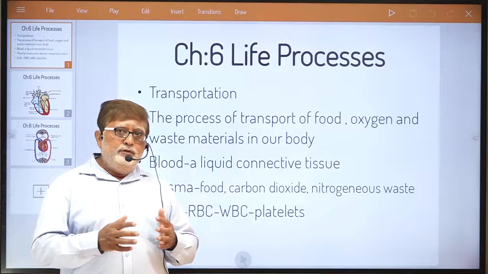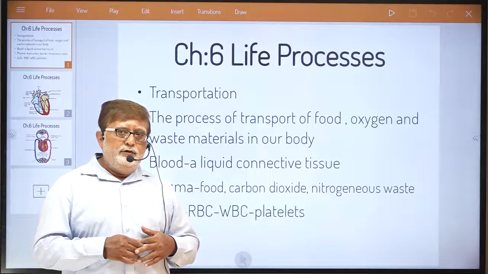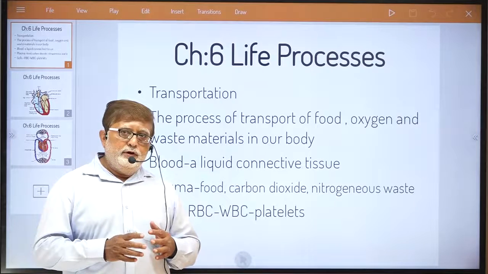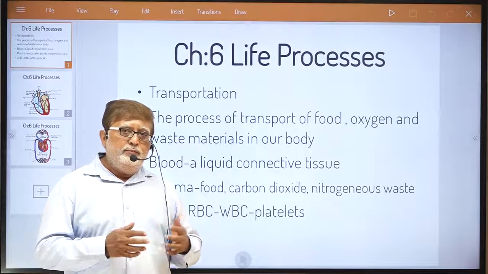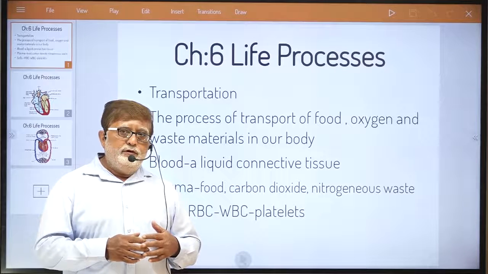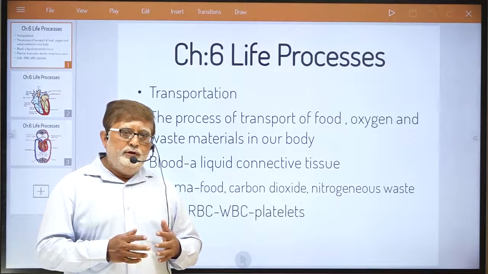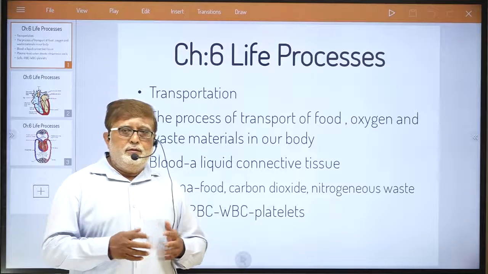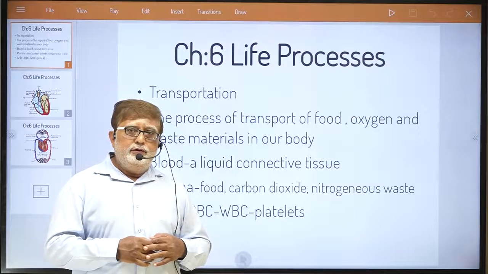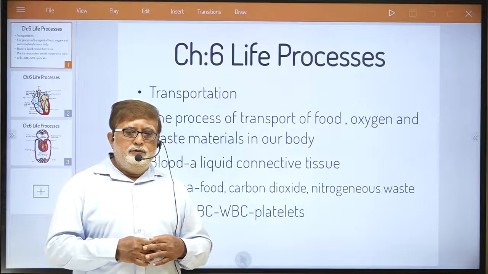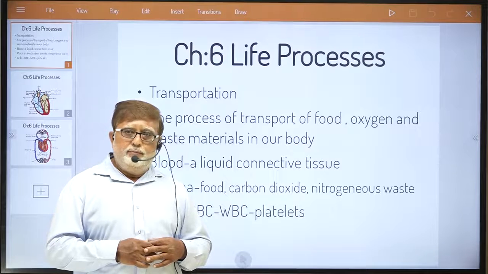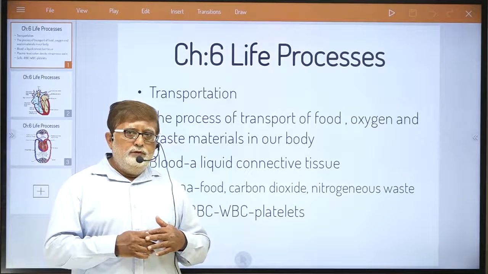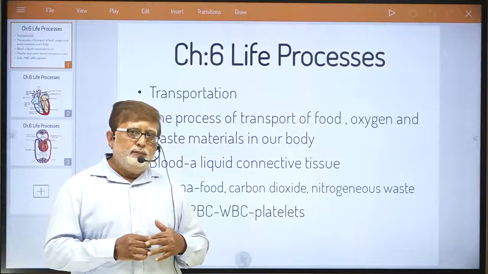Sometimes the word circulation is used. The word transportation is sometimes applied for the transport of any material in plants. In human beings, in complex multicellular organisms, generally the word which applies is circulation.